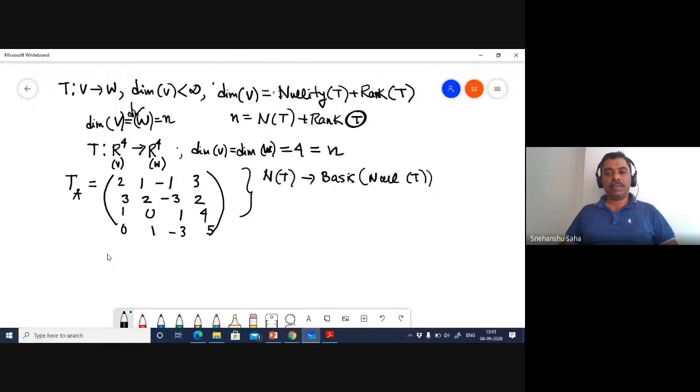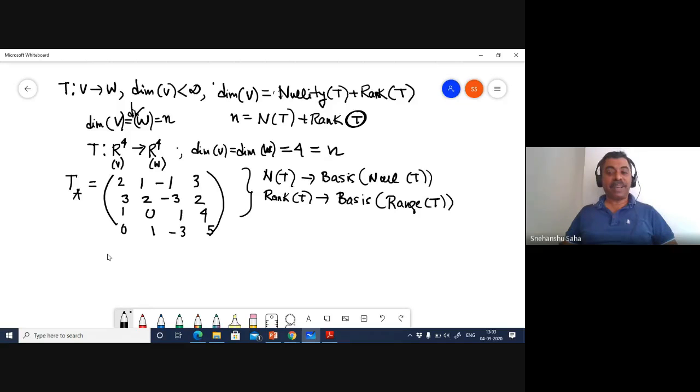And for rank, I need to know the basis for the range of T, correct? Because both null of T and range of T are subspaces of their corresponding vector spaces, and therefore they are vector spaces in themselves.